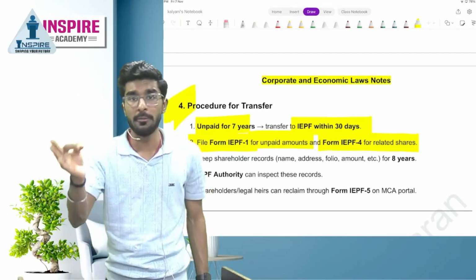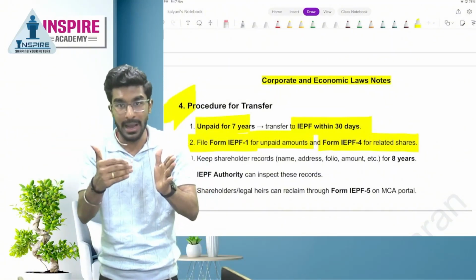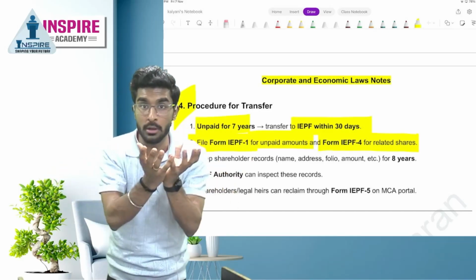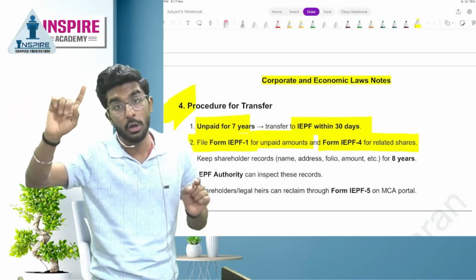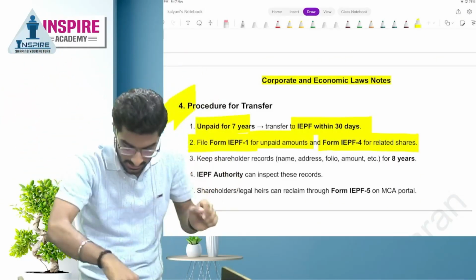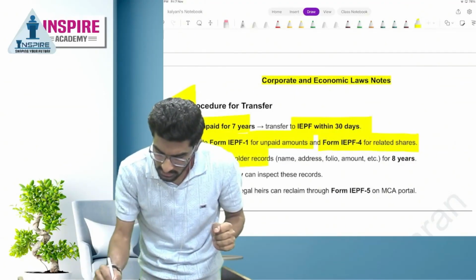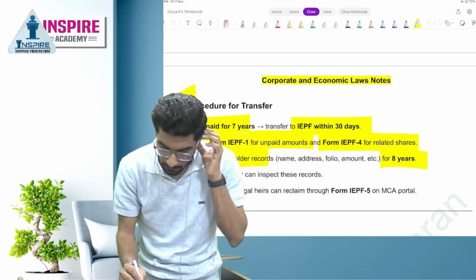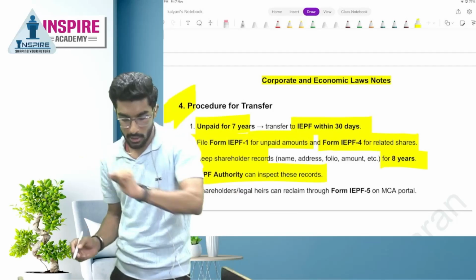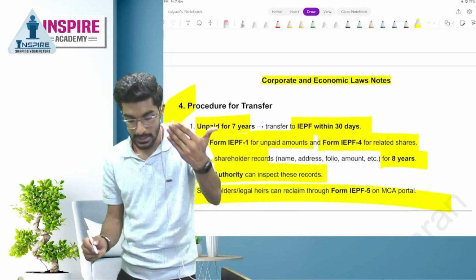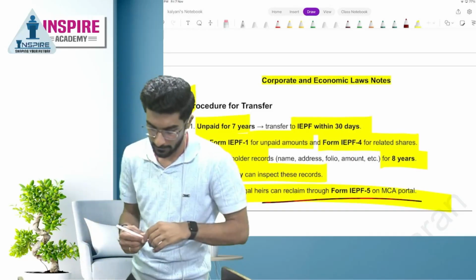For that purpose, you will file IEPF 1. Now you have filed form IEPF 1 for the dividend amount. Now this dividend amount is concerned with the shares, right? So the shares will also be transferred to IEPF fund. So to file return for the shares, IEPF 4 will be filed, and then keeping the shareholders records for 8 years. Company has to keep the records of shareholders for 8 years. IEPF authority can inspect these records. And last is shareholders and legal heirs can claim the dividend using which form? IEPF 5 on MCA portal.